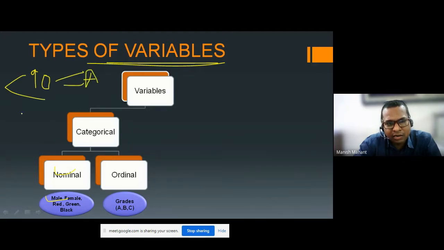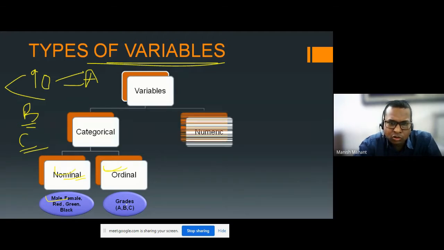If a student has a number between 80 and 90, we categorize it as B. And if a student has less than 80 percent, we categorize it as C. So we are further subcategorizing the nominal categorical into this ordinal one. This is an ordinal type of variable.